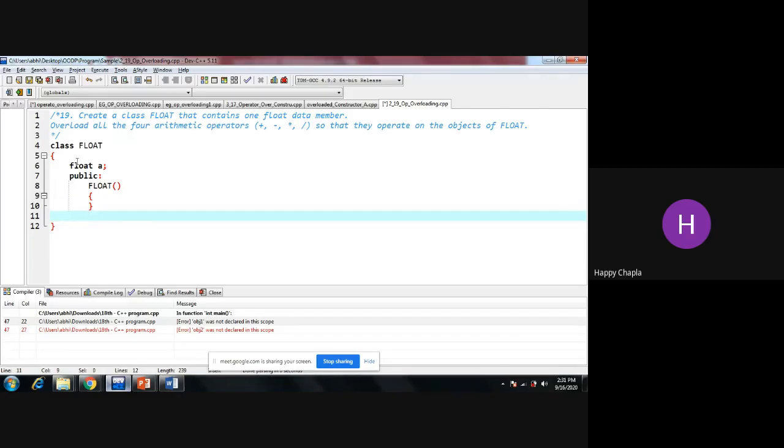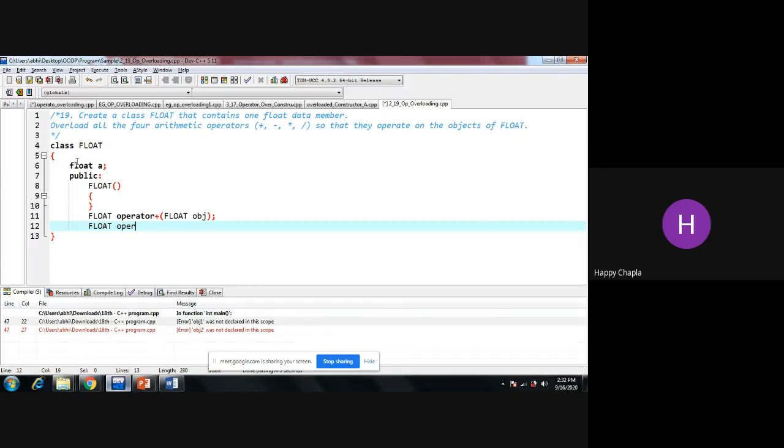Okay. Now I need to overload the plus operator. So the return type is float, that is the class name, then the operator keyword, plus, that is my operator sign, and in the bracket I must take only one argument. Okay, this is for plus.